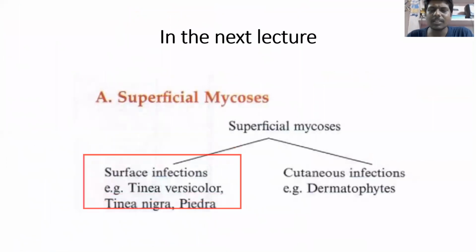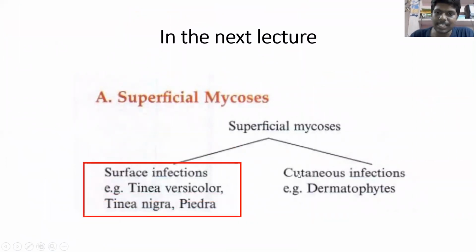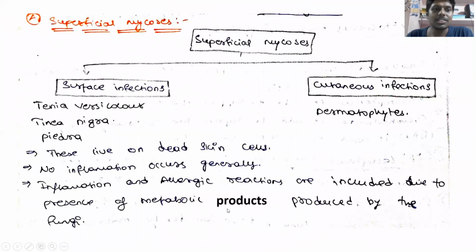In superficial mycosis, we have surface infections and cutaneous infections. Surface infections include tinea versicolor, tinea nigra, and Piedra. All these live on dead skin cells. They generally won't cause any inflammation. If they do, it is due to metabolic waste products produced by the fungus.